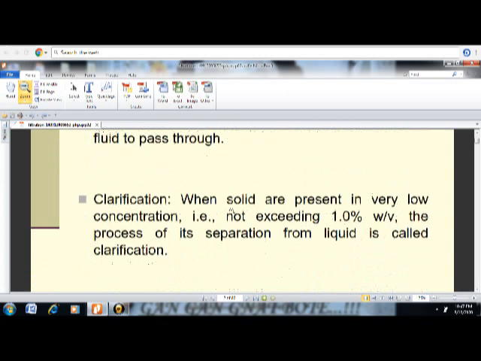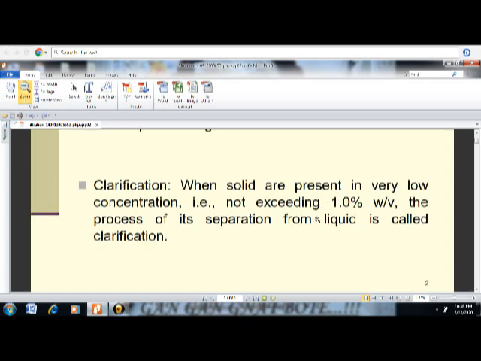Now there is a similar method called clarification. But what is the basic difference between filtration and clarification? In clarification also we separate the solids from the liquid, but the concentration of the solid should not exceed 1%, or up to 5% of the slurry, but generally not exceeding 1%. When the solid present in the liquid is less than 1%, that process of separation of the solid from the liquid is called clarification. So this is the basic difference between filtration and clarification.